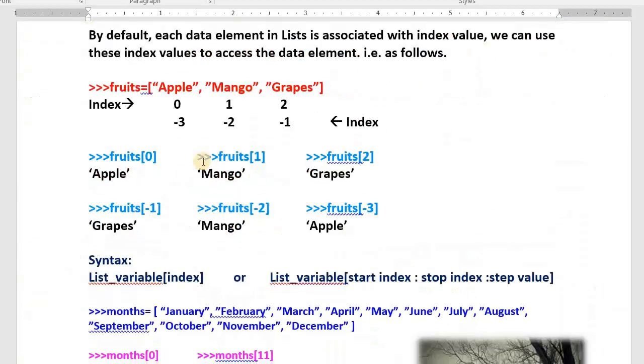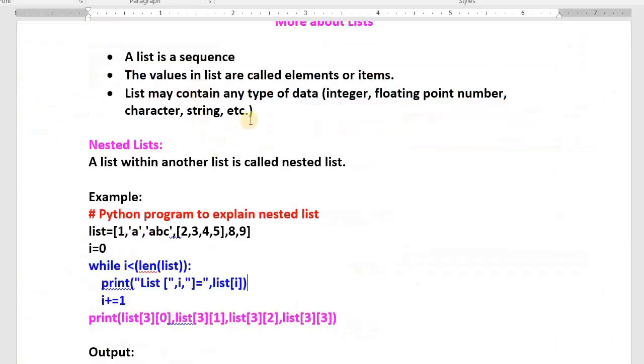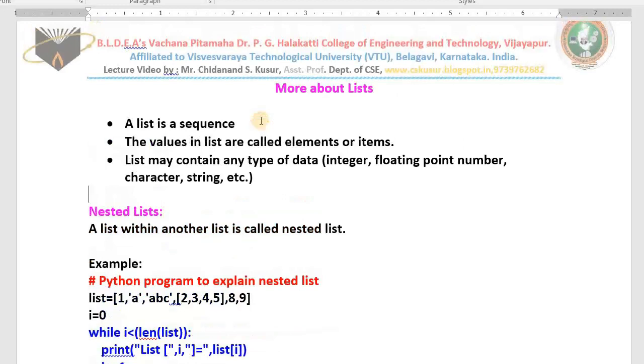In today's class, we discuss some more topics related to lists only. What is list? The simple answer is: list is a sequence that contains some values. Those values are called elements or items. This list may contain any type of data: integer, float, character or string type of data. That is what we call list in Python.